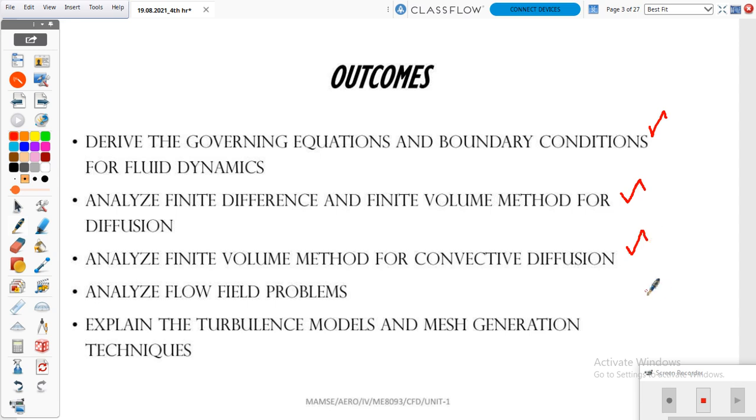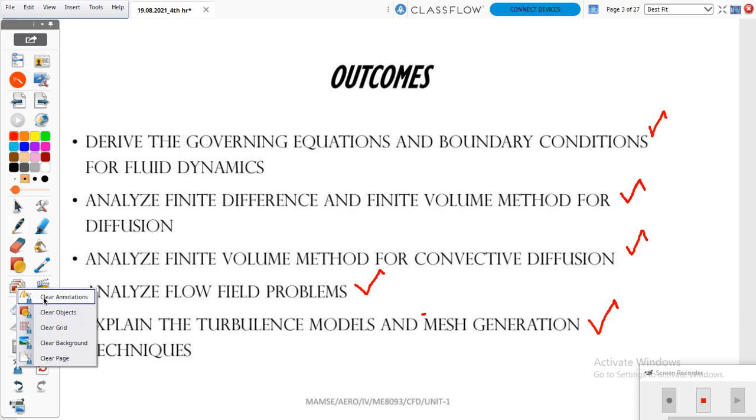The finite volume method is used for convective diffusion type problems. Next, we can solve flow field problems, like aerodynamic problems, by using this subject as well as software. Next, we can know about the turbulence model. You already know laminar and turbulent flow. Based on our turbulence model we can solve this problem, and we can create a mesh by using this software. So these are all the points you learn from this subject.